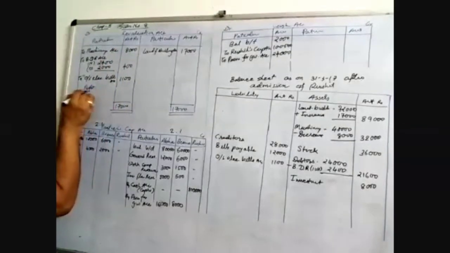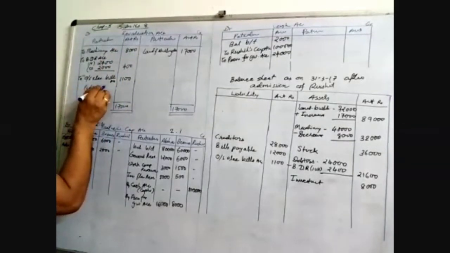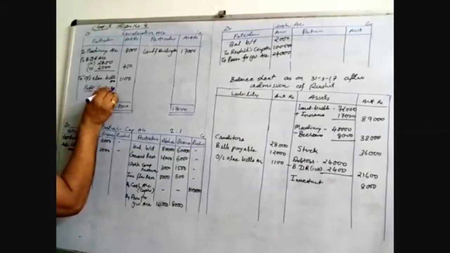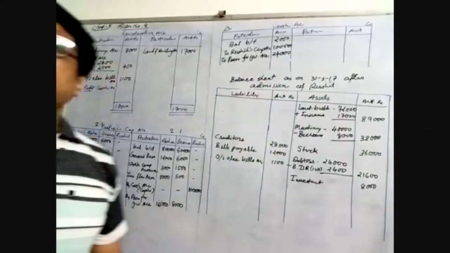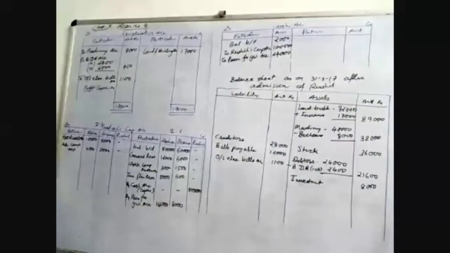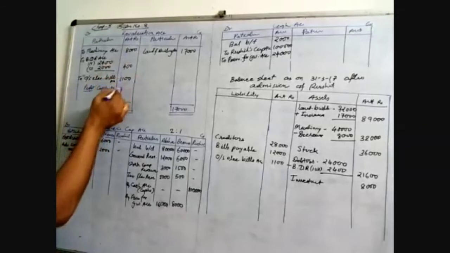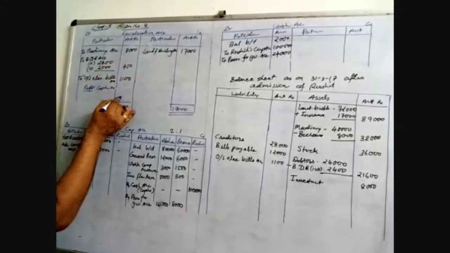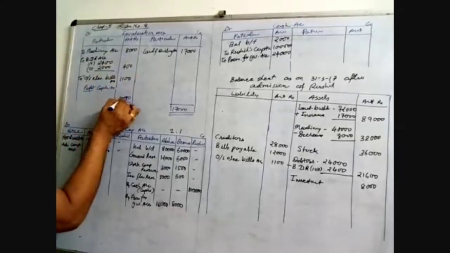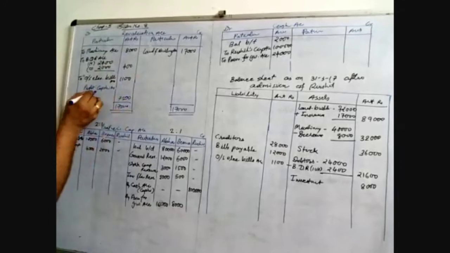Profit you have to transfer to the capital account. What is the difference? Give me the answer of the difference. 9,500 minus 17,000 is 7,500, and that you distribute among the partners Abha and Bina.